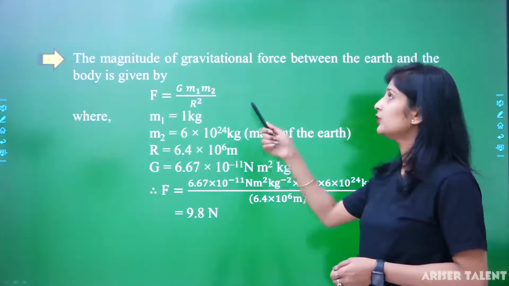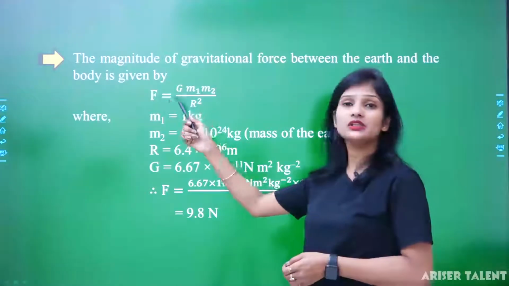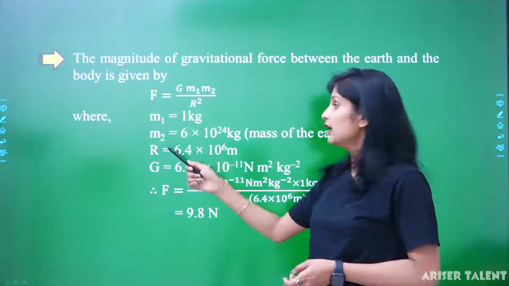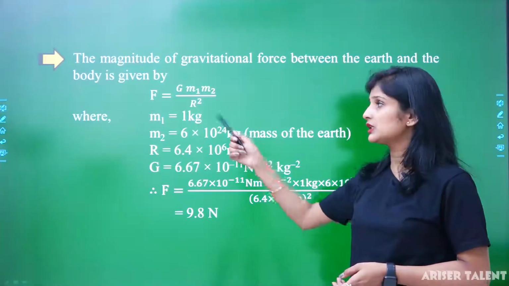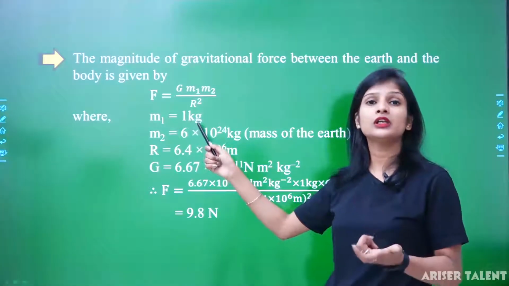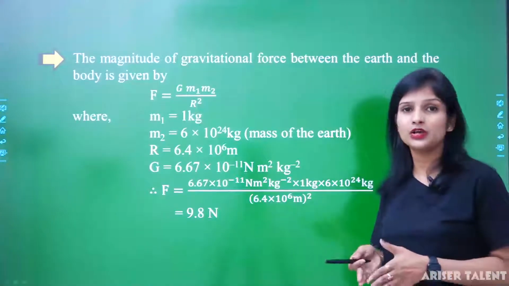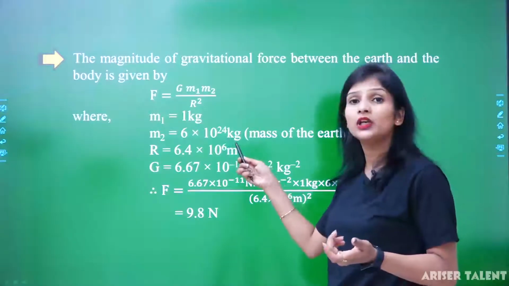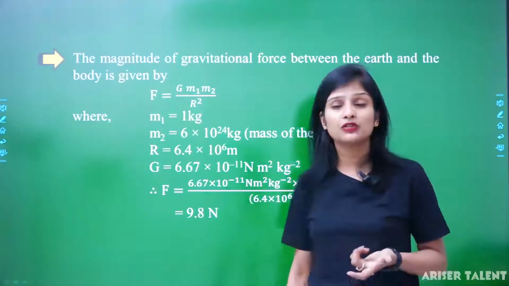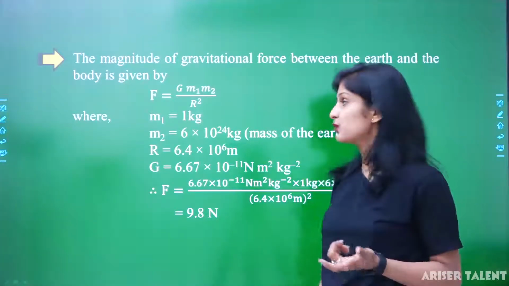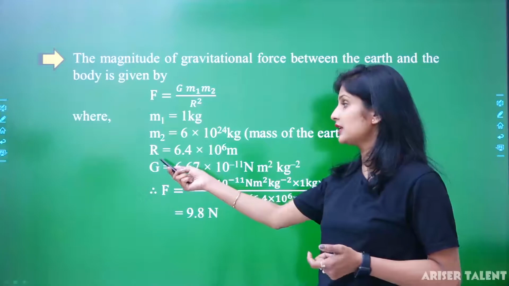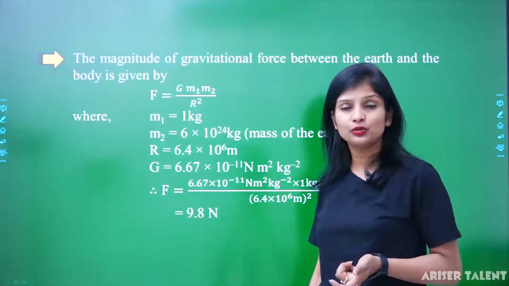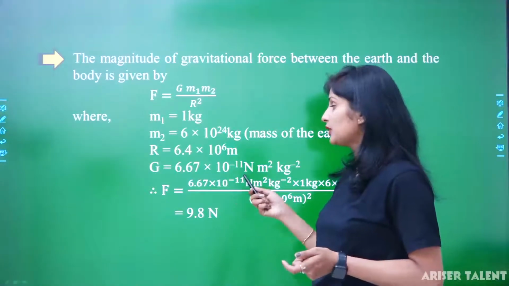So the magnitude of gravitational force between the earth and the body is given by F equal to G m1 m2 upon r square, where m1 is 1 kg, m2 is 6 into 10 raised to power 24 kg. 1 kg is given because we are taking 1 kg of mass, and we know that the mass of earth is 6 into 10 raised to power 24 kg. You have to learn the value of the mass of earth and the distance. So the distance is r equal to 6.4 into 10 raised to power 6 meter. What is the value of G? This is the universal value, a fixed value: 6.67 into 10 raised to power minus 11.